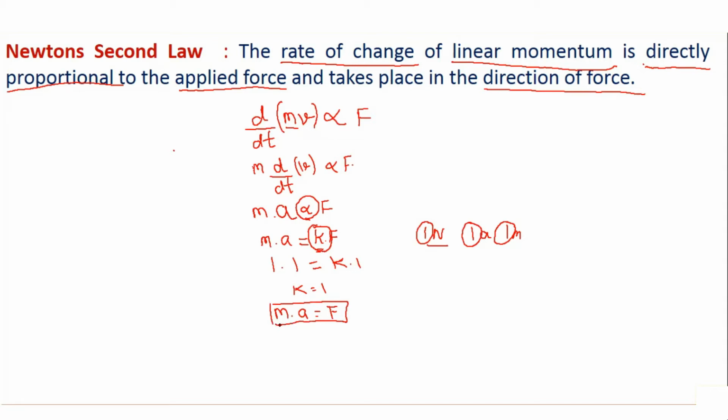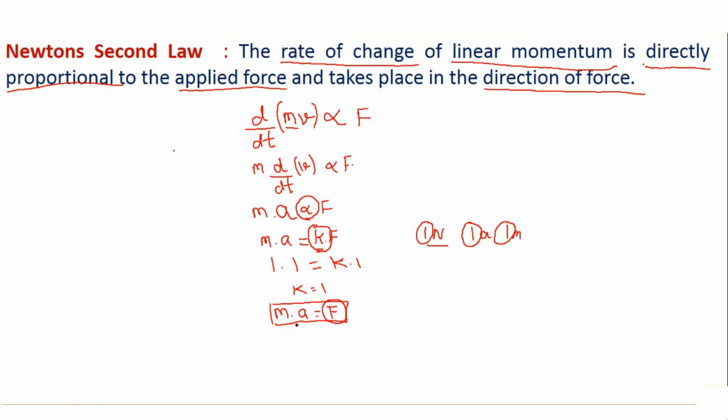So this is nothing but the expression for Newton's second law, which says that force is equal to mass multiplied by acceleration. Now this expression which we have derived is for a single force acting on the body. Now let us consider that there are a number of forces acting on the body.